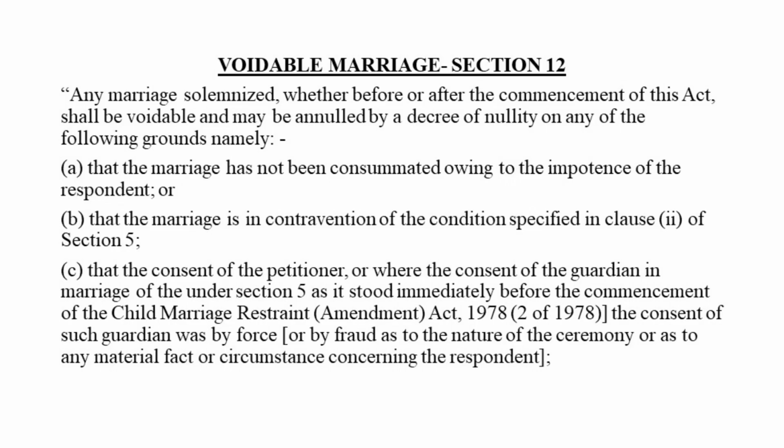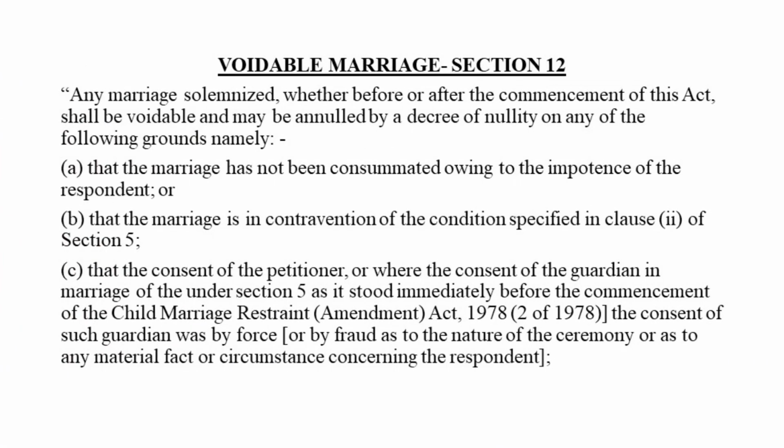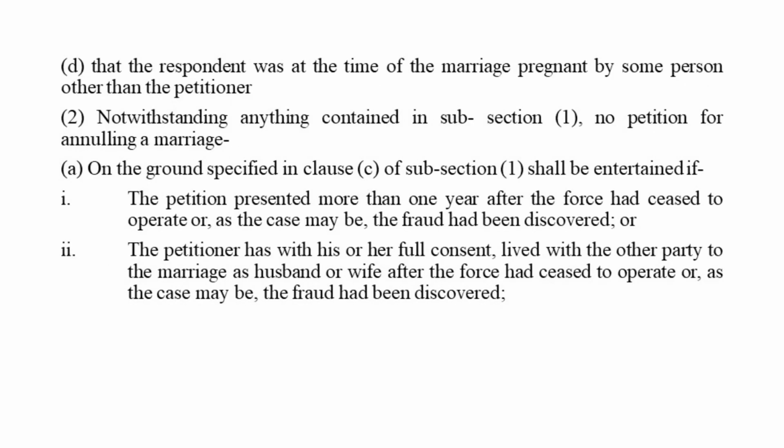Next is voidable marriage. It comes under section 12. I'll be just reading it and then I'll explain it. Any marriage solemnized whether before or after the commencement of this Act shall be voidable and may be annulled by a decree of nullity on any of the following grounds, namely: A, that the marriage has not been consummated owing to the impotence of the respondent; or B, that the marriage is in contravention of the conditions specified in clause 2 of section 5; or C, that the consent of the petitioner, or where the consent of the guardian in marriage under section 5 as it stood immediately before the commencement of the Child Marriage Restraint Act, the consent of such guardian was obtained by force or by fraud as to the nature of the ceremony or as to any material fact or circumstance concerning the respondent.